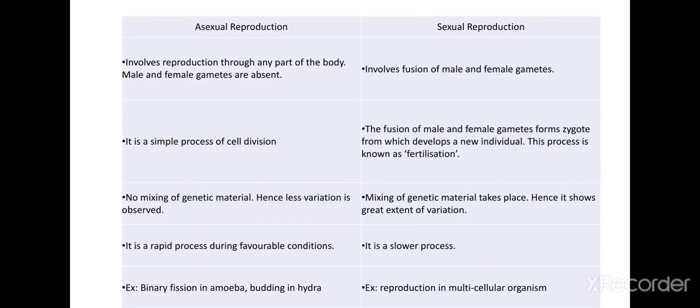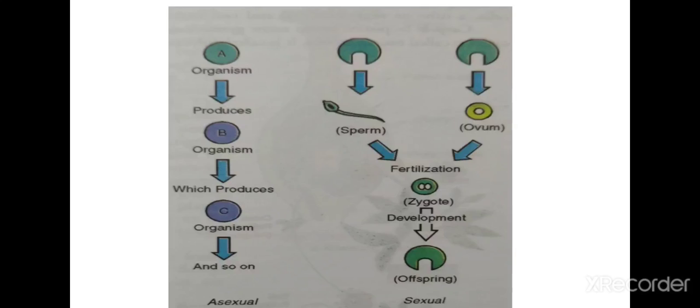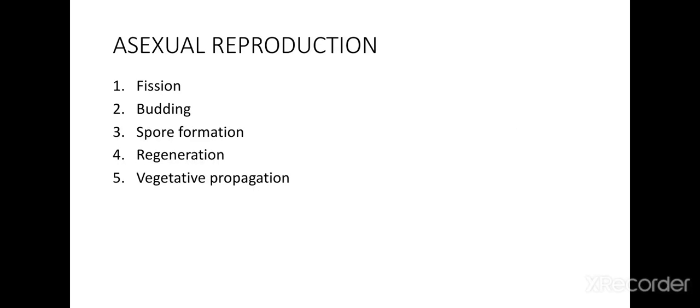For example, in asexual reproduction you will see binary fission in amoeba and budding in hydra, whereas in sexual reproduction, in multicellular organisms. Fine. So as I told you about the asexual mode of reproduction, there are different methods in asexual reproduction. There are different types. There are mainly six.